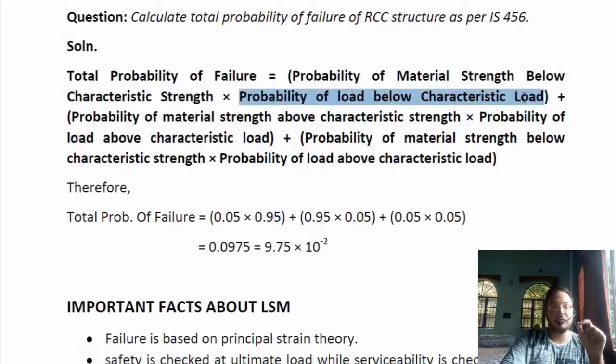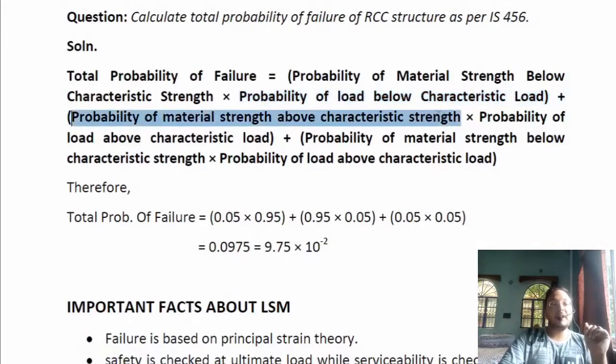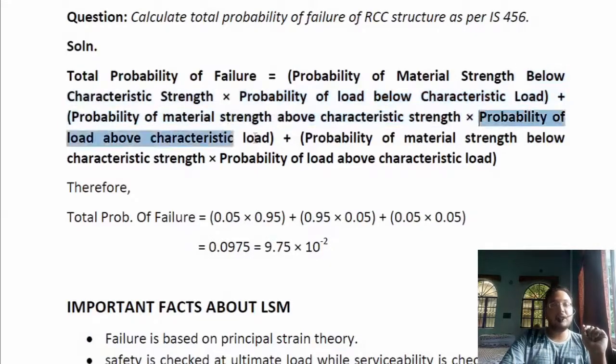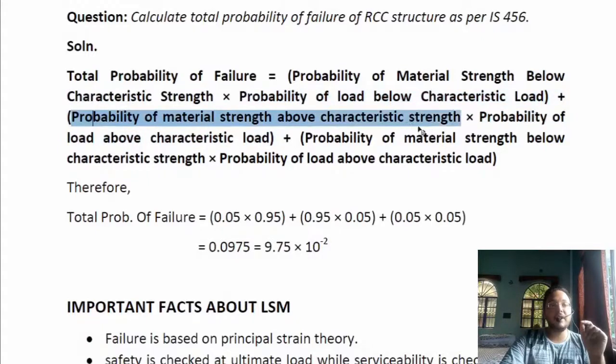Plus the probability of material strength above characteristic strength multiplied by the probability of load above characteristic load. The probability of material strength above characteristic strength is taken up by the maximum part, that is the 95% part, which is 0.95.